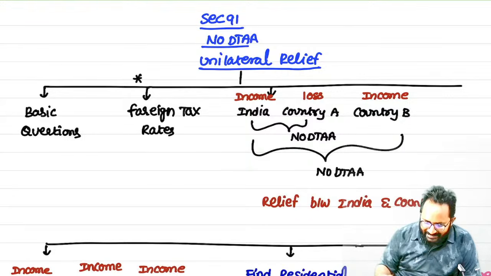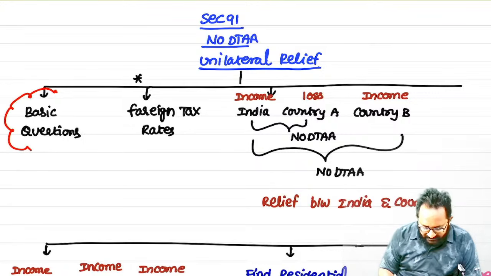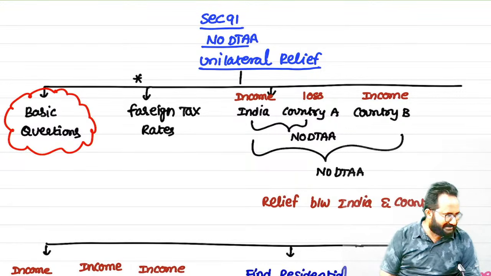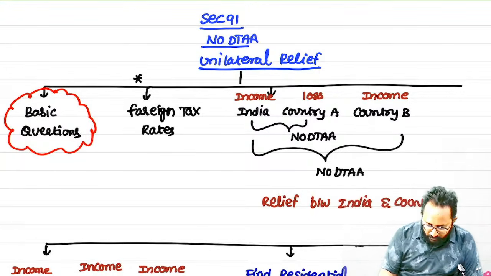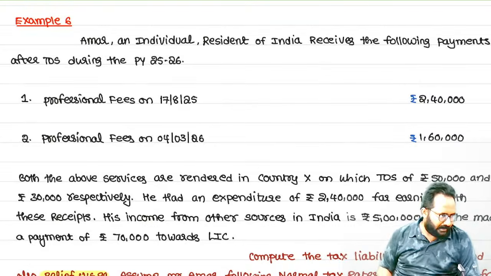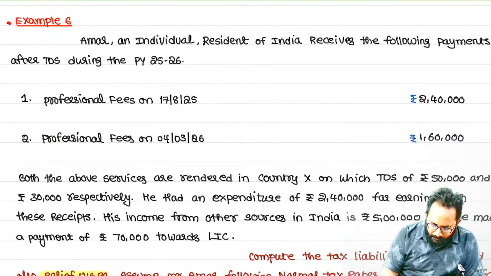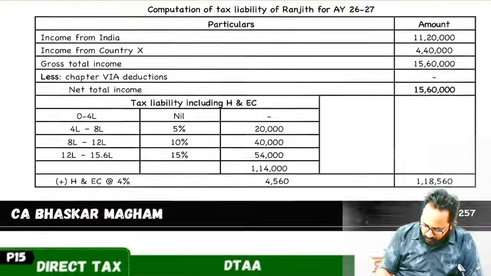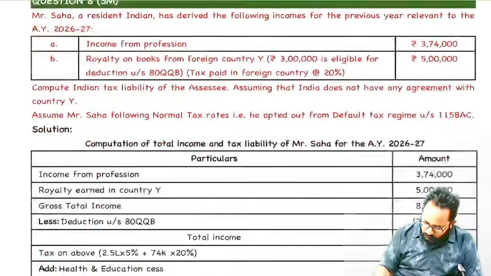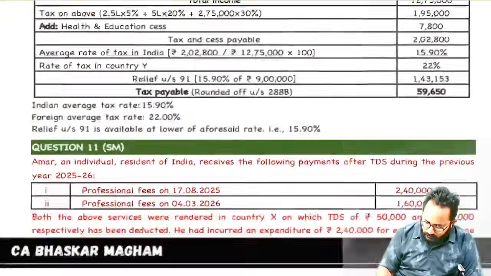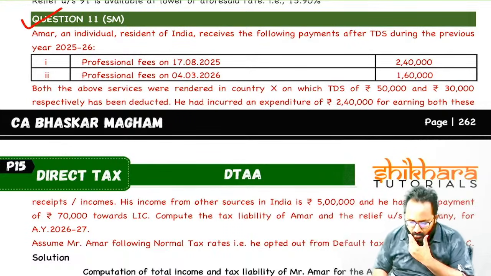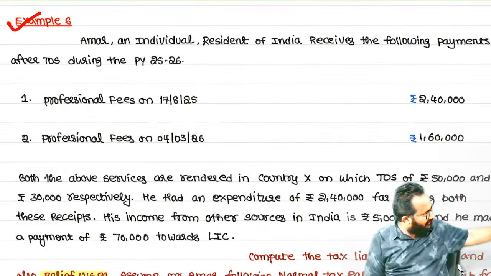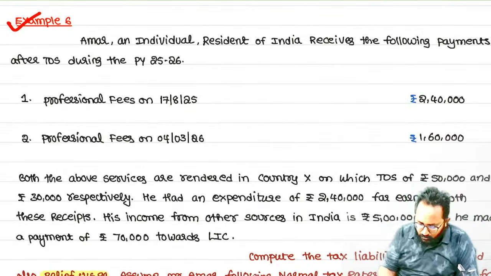So now in section 91 questions, first we'll discuss the basic question one. Not a basic question, but we'll take one good question for understanding section 91. For that purpose, I'm taking your workbook question only, which I have written by hand. Example number 6. If you want to open it from your workbook, it is question number 11 in your workbook. Simply, I have given everything in handwritten form. Now I am going to discuss that.